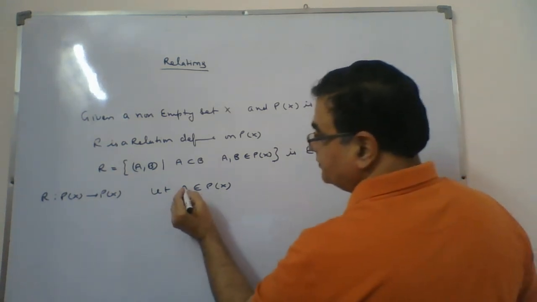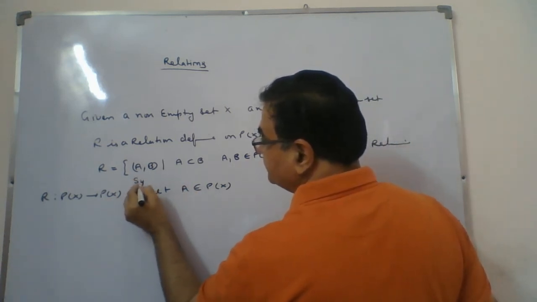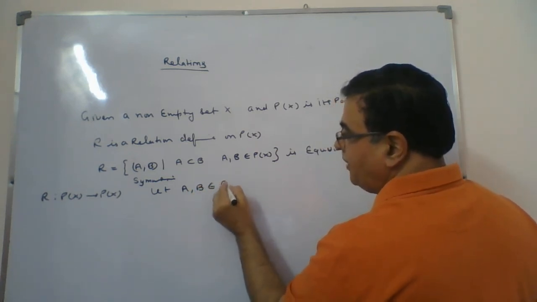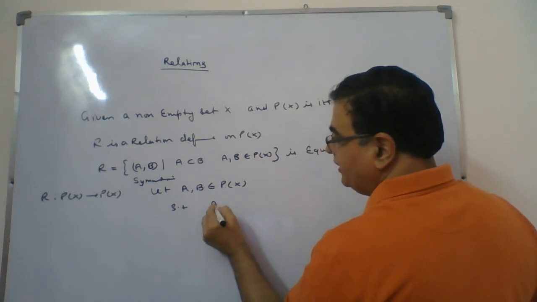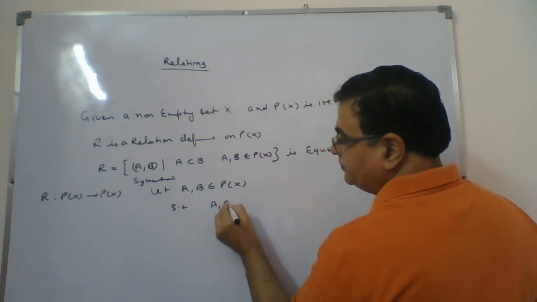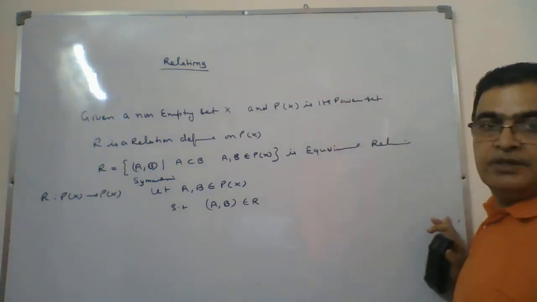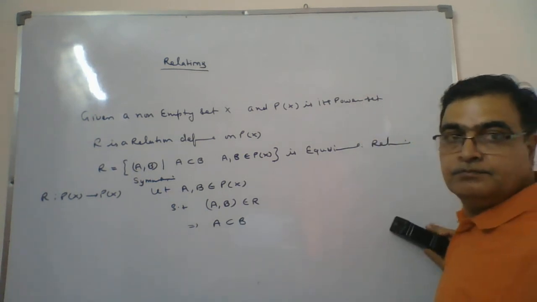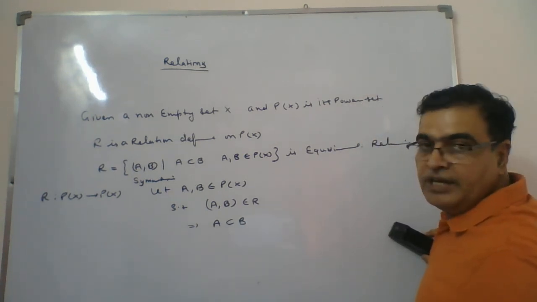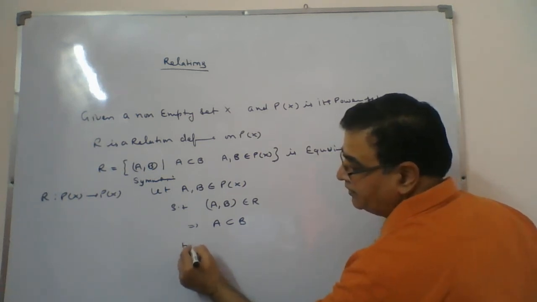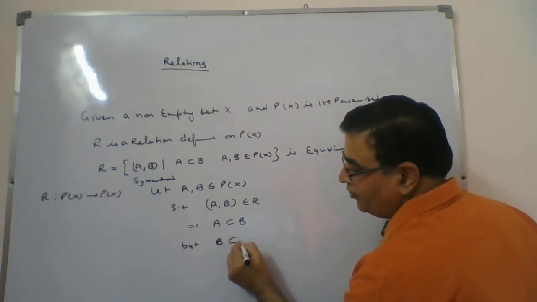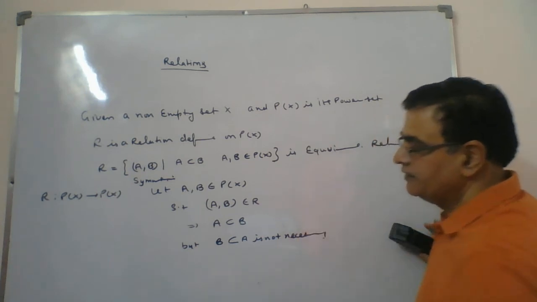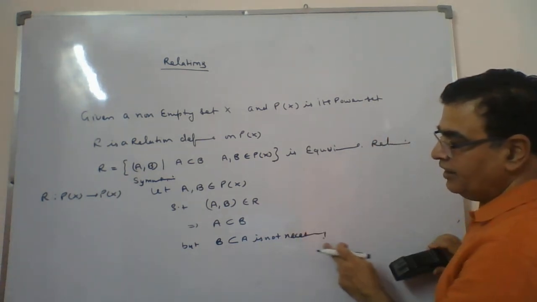Second condition, we will take now symmetric. Let A and B belong to the power set of X such that (A, B) belongs to R. If (A, B) belongs to R, it means A is a subset of B. But B is a subset of A is not necessary.